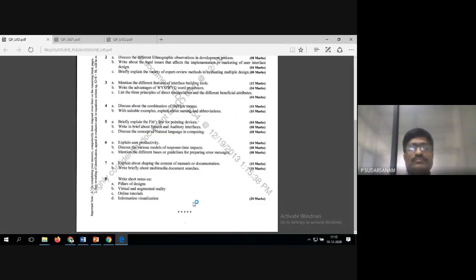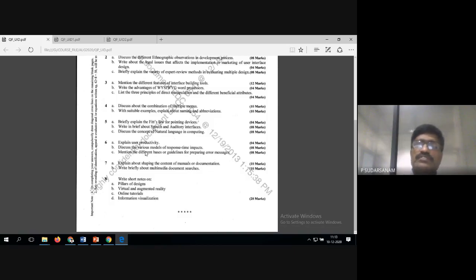See here what they've asked: explain about the shaping of the content of the manual or documentation. The first question, three are there. I told you in the last chapter, unit 5: one is called documentation, how to make the manual documentation. Another one is called multimedia. Another one is called advanced filters. In this question paper, one is the manual documentation. Second one is write a brief about the multimedia documentation. These are 10 marks direct questions you see in this one.